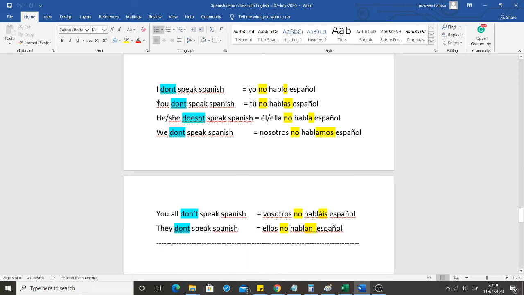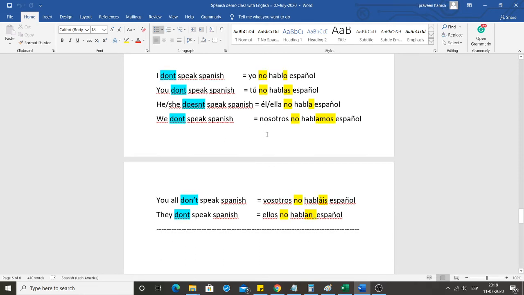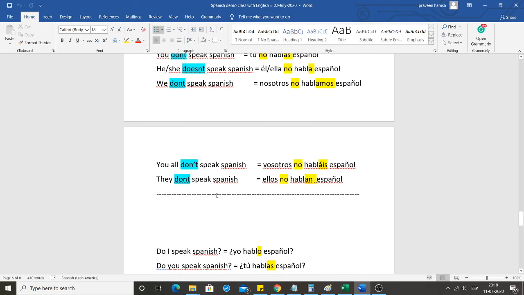You don't speak Spanish. Tú no hablas español. He or she does not speak Spanish. Él y ella no habla español. We don't speak Spanish. Nosotros no hablamos español. You all don't speak Spanish. Vosotros no habláis español. They don't speak Spanish.